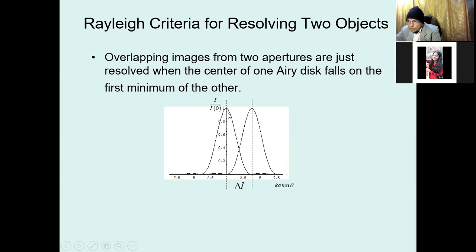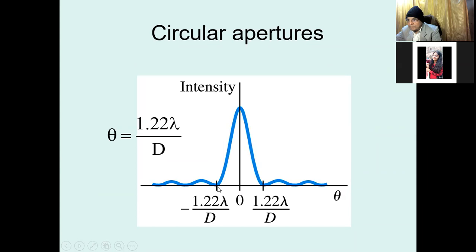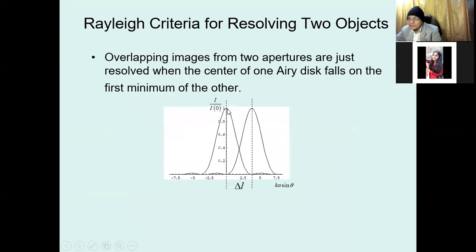You see, there are two patterns. If two patterns are formed and the maxima of one pattern lie on the minima of the other pattern, here the maxima of the first pattern is just above the minima of the second, and the maxima of the second lies just on the minima of the first. If this condition is fulfilled, then the objects are clearly resolved.